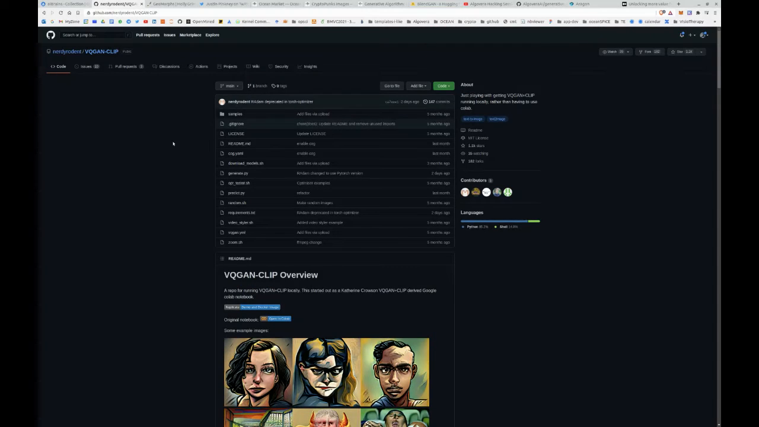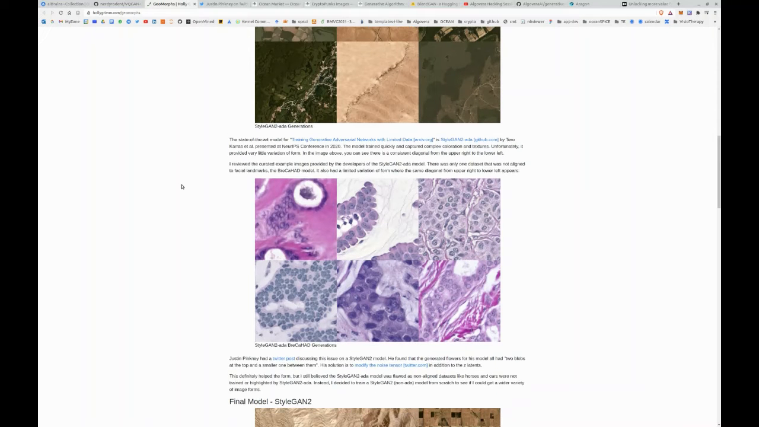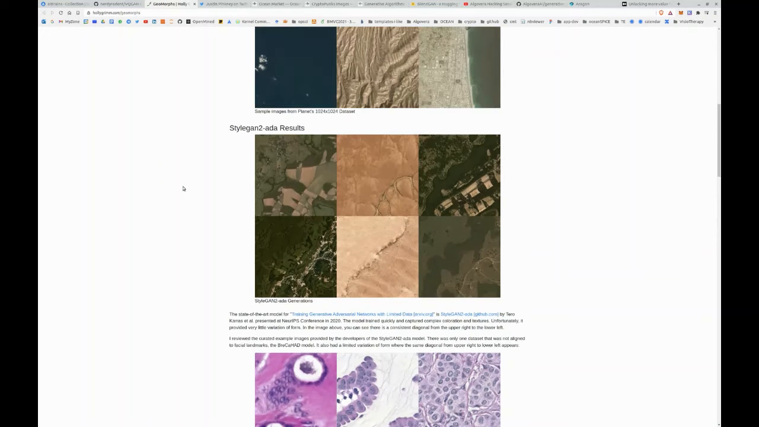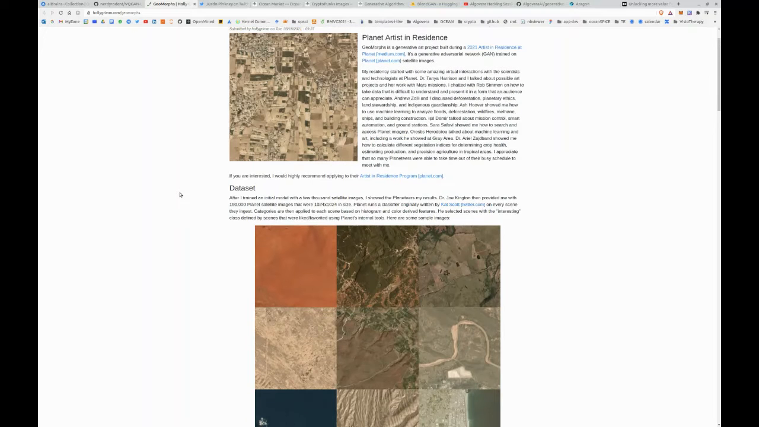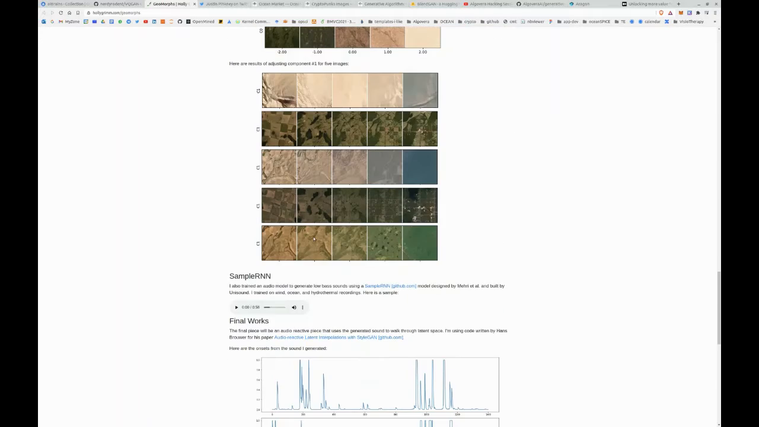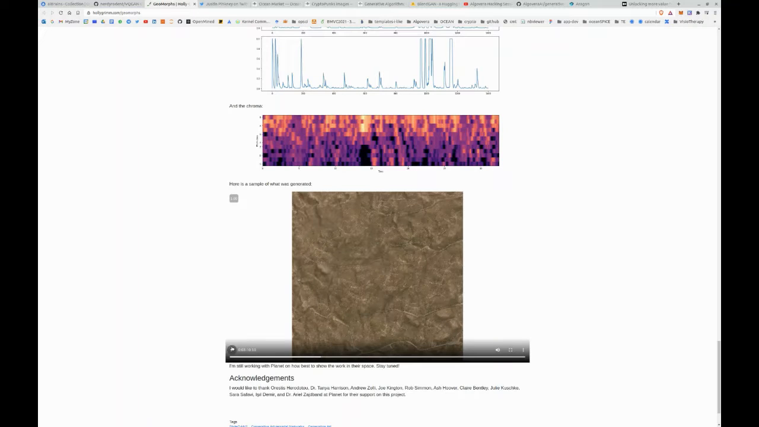So what artists tend to do, for example, is to use a model like this or StyleGAN 2 and train on their own dataset. In this case, an artist we know trained on satellite images and even created this cool video at the bottom, which adapts the images based on sound. So this is pretty cool.